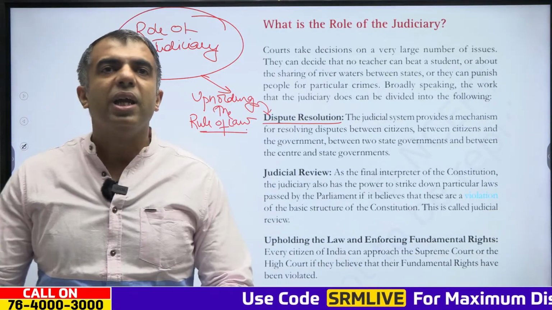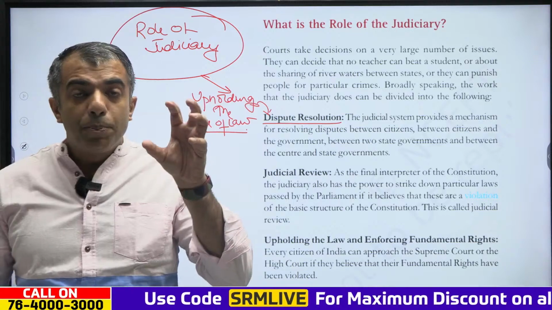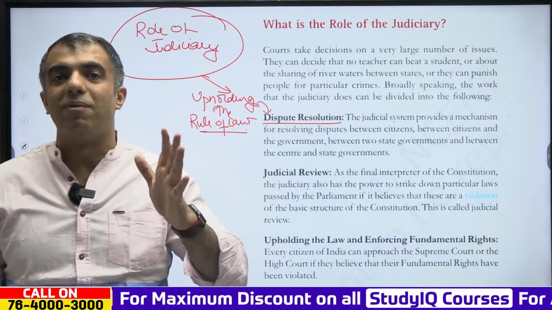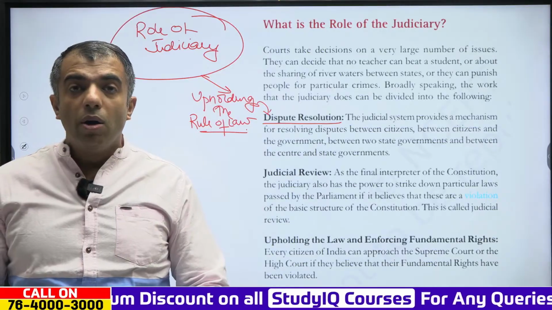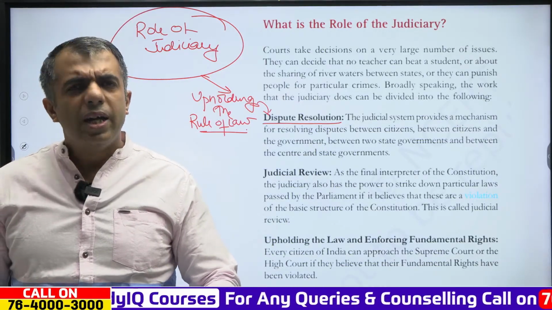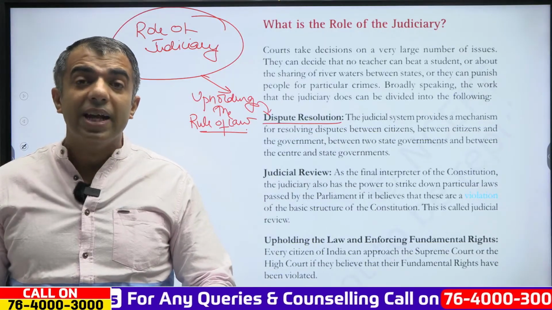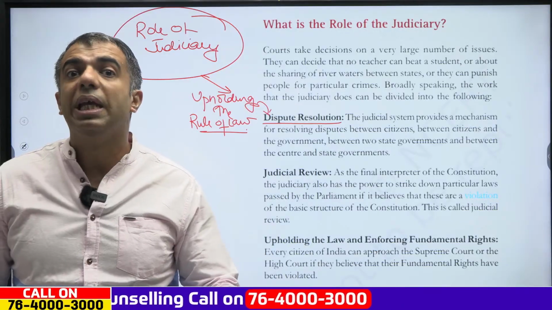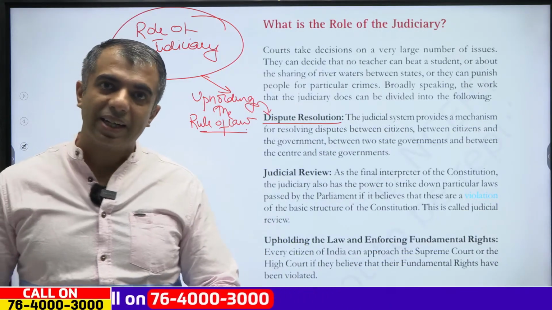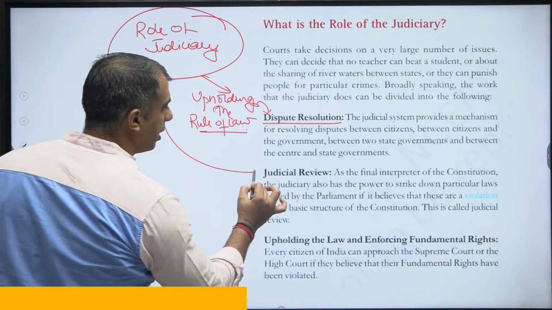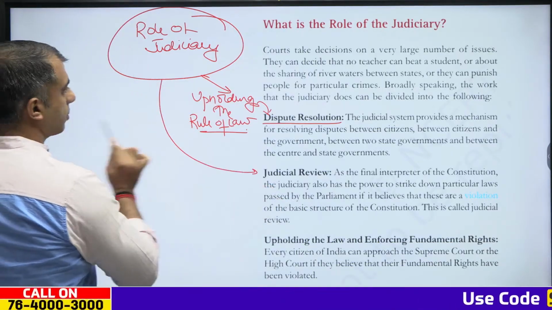So judiciary prevents all sorts of arbitrary exercise of powers. Clear? Now, by stopping the arbitrary exercise of power, it ensures that governance in the country is established according to the legal principles. Clear?